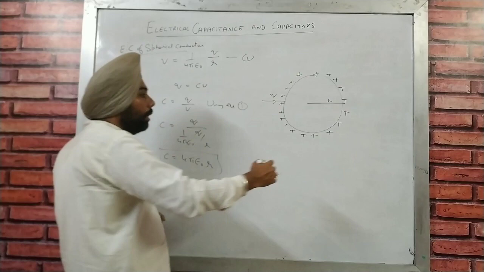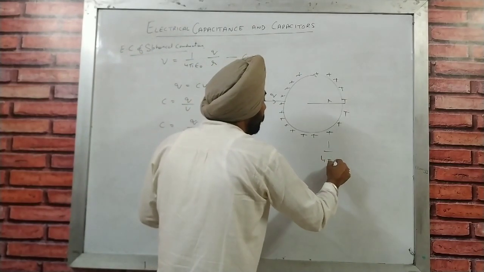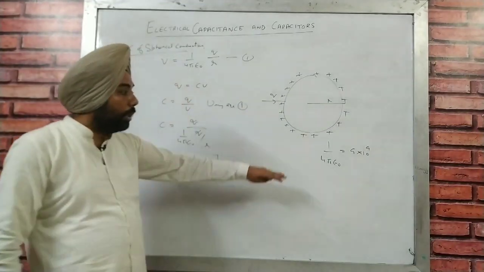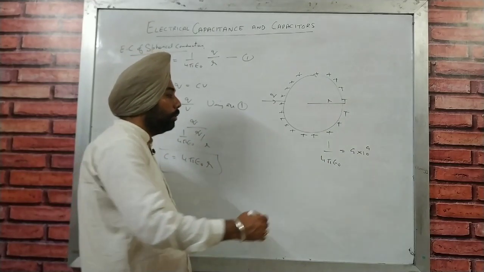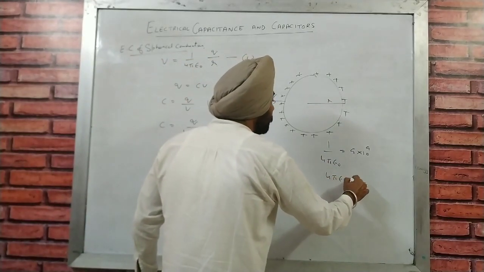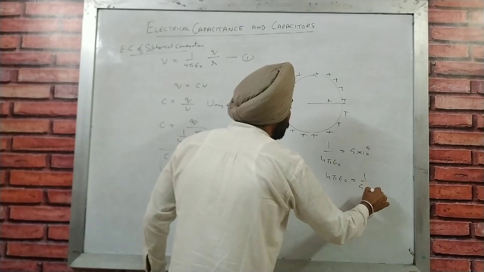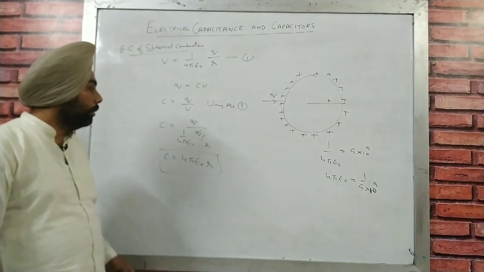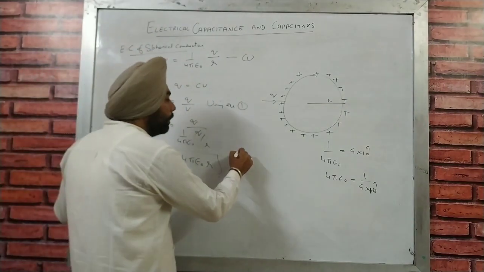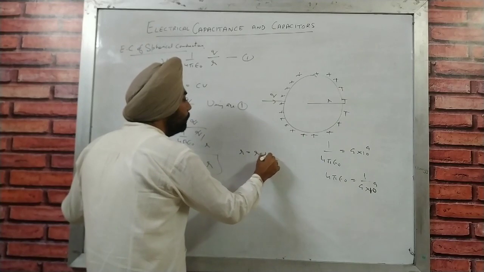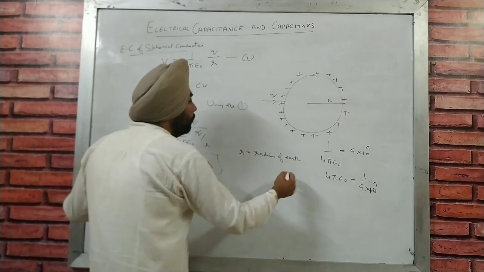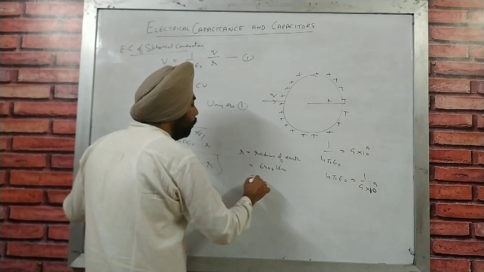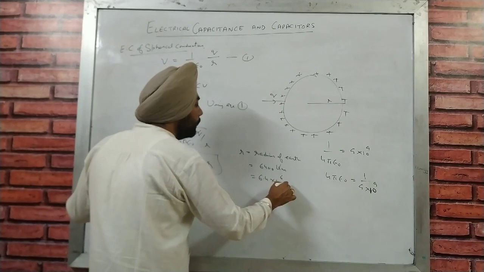We all know 1 upon 4 pi epsilon naught is equal to 9 into 10 raised to power 9. So obviously we can reverse that and use that constant value as 1 over 9 into 10 raised to power 9. We have already done this in previous topics. If R is the radius of Earth, you all know the radius of Earth is 6400 kilometer, or 6.4 into 10 raised to power 6 meter.